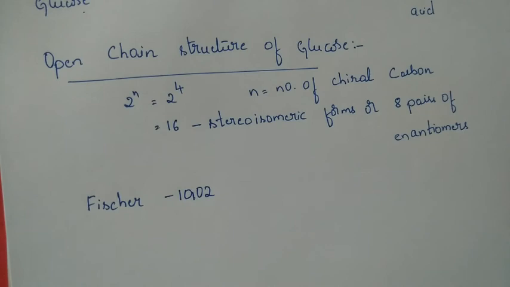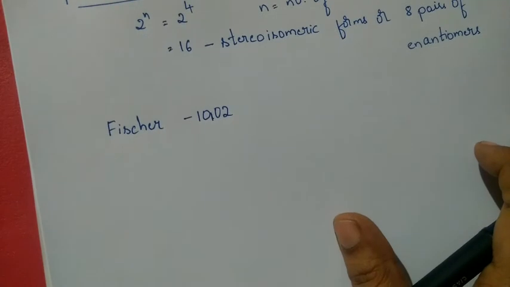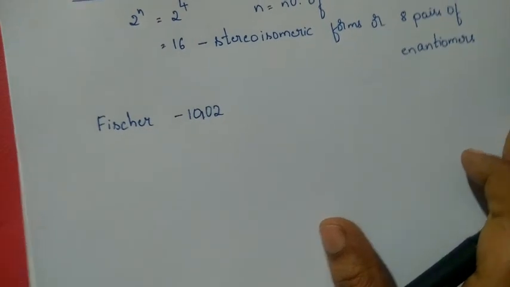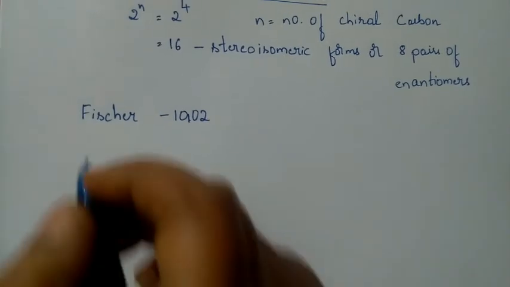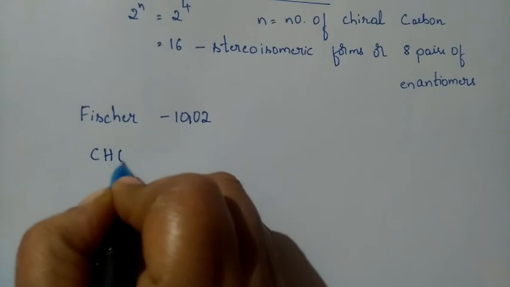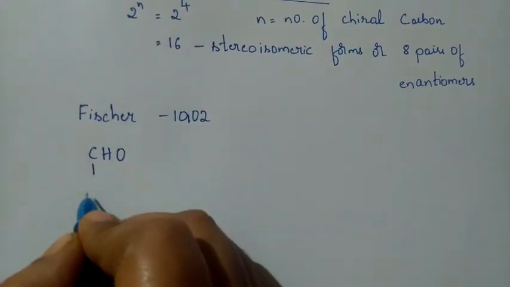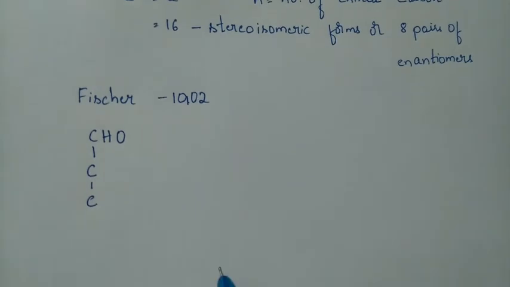So we shall write how it is being given. We shall start writing that, and we'll write for saccharic acid and gluconic acid also. So we have an aldehydic carbon. Total how many carbons? 6 carbons.